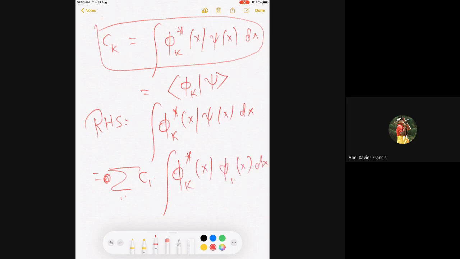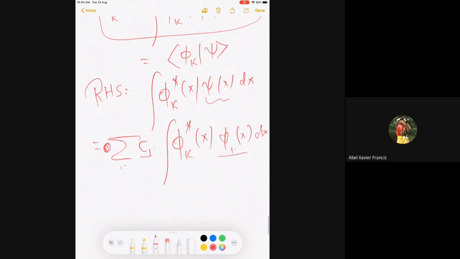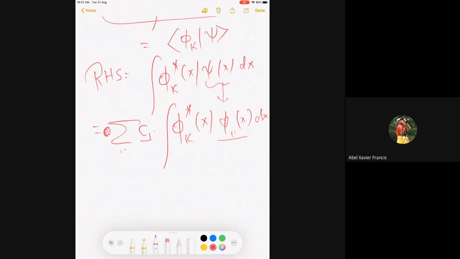Do you agree? I've expanded psi x as Ci phi i x. Ci is a number, so it comes out, but the sum remains. Do you agree with this from here to here? Please tell me if you have any problem. I have expanded psi x as Ci phi i and integrated phi k phi i. Ci is not a part of the integration because it's a number.